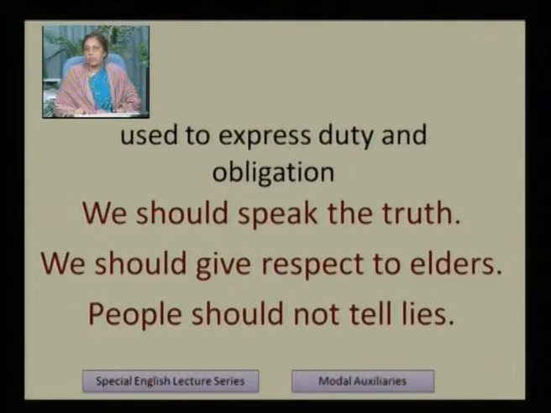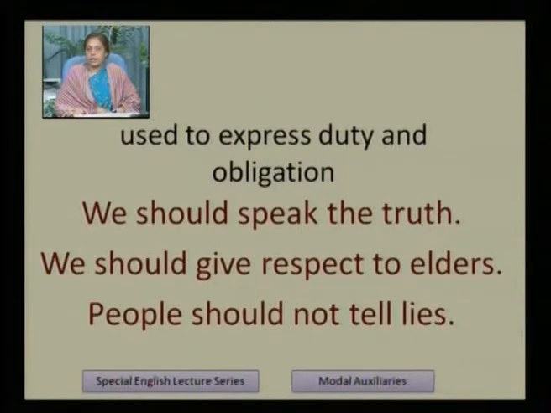We should speak the truth. Here it is necessary to speak the truth, but you have to use a modal verb. We should give respect to elders. Here, it is our duty to respect elders. People should not tell lies. It is also our duty not to tell lies.